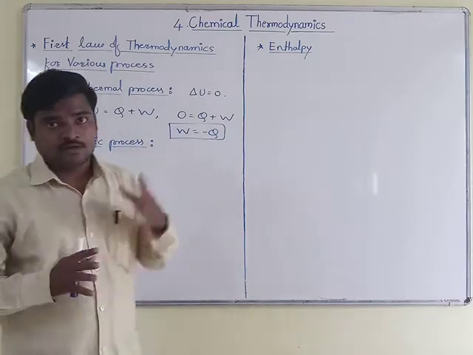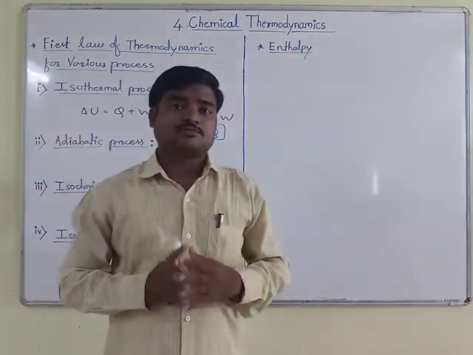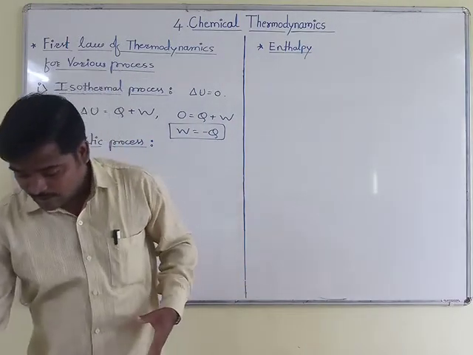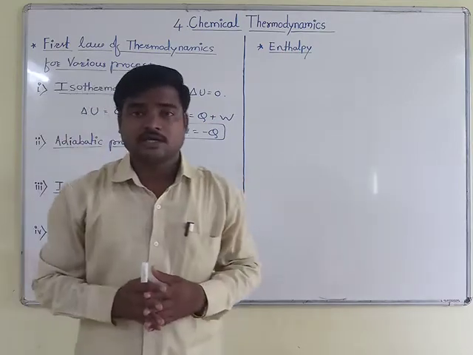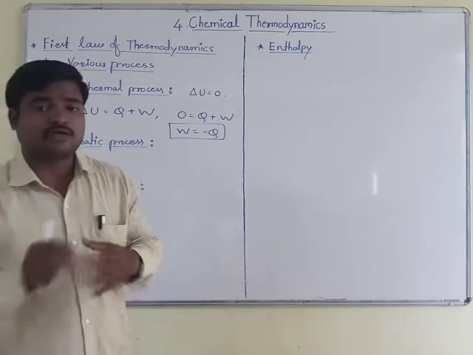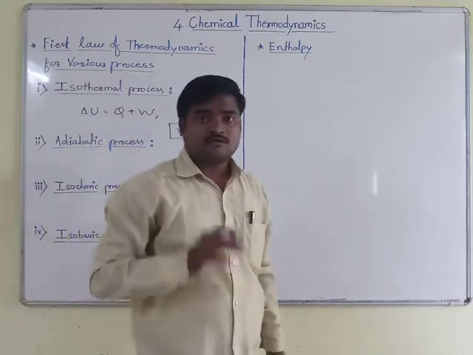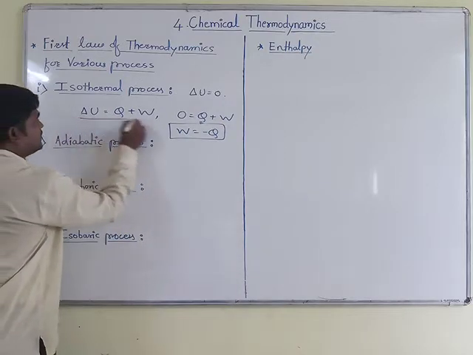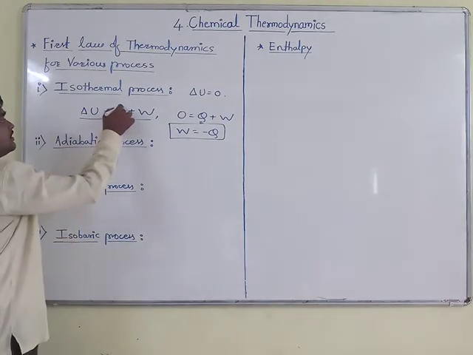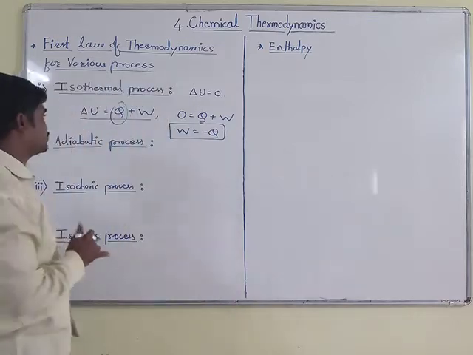Here we are applying the adiabatic process to the first law of thermodynamics equation. In an adiabatic process there is no exchange of heat between system and surroundings. Therefore, heat Q becomes 0 in the first law equation.